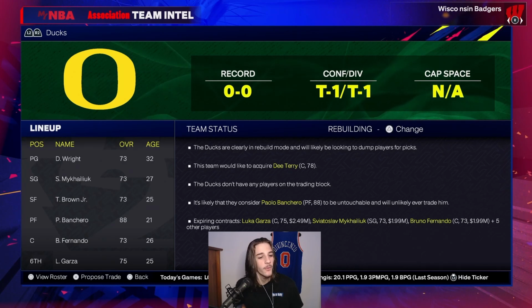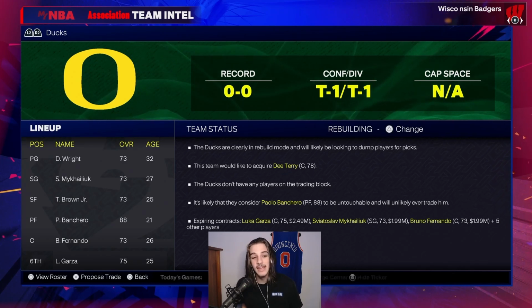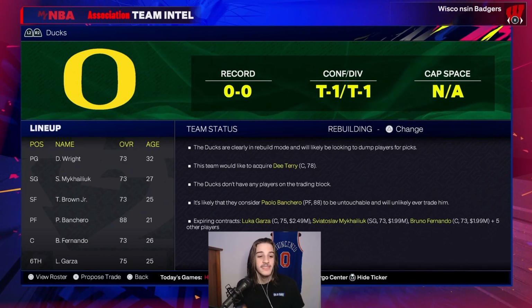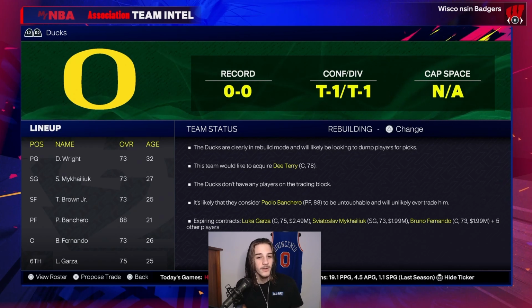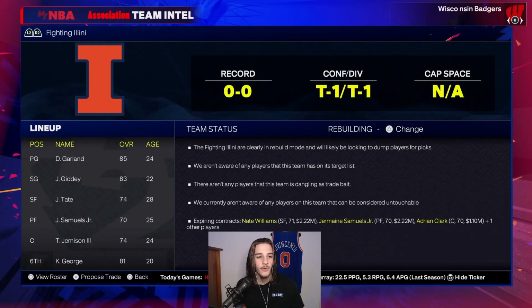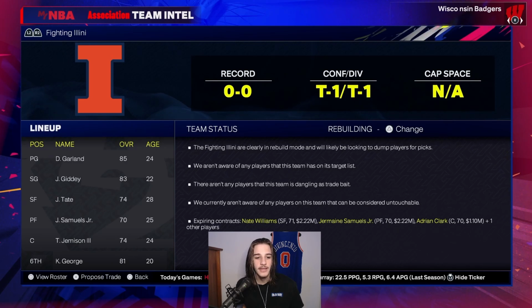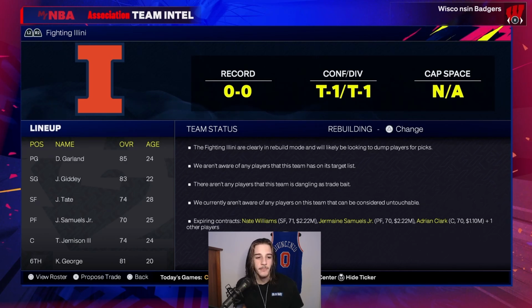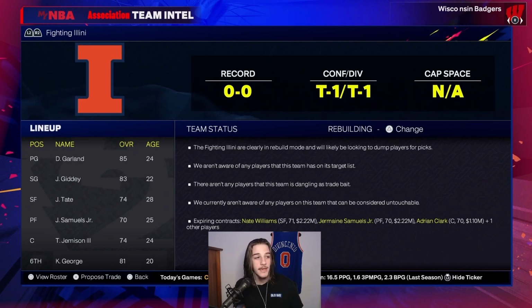Next up, we have Oregon. They have Paulo, but that is it. They didn't even sign like solid players. They have 73s all around Paulo. Not very good. Next up, we have Illinois, who has Darius Garland, Josh Giddey, Keontae George off the bench. Nothing too much to say about this team. They might end up being sneaky good, but I doubt it.